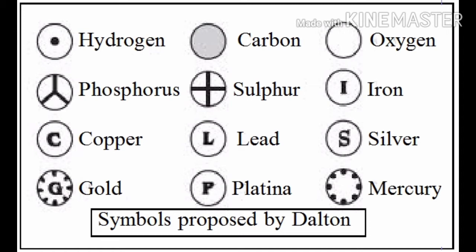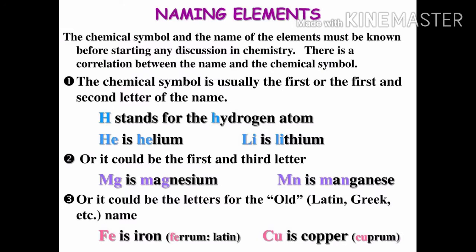While giving the symbols for some elements, he used the first letter of the element, like copper, lead, silver. Then slowly the scientists tried to name the elements. While giving the names, in some cases two or more elements have the same first letter.